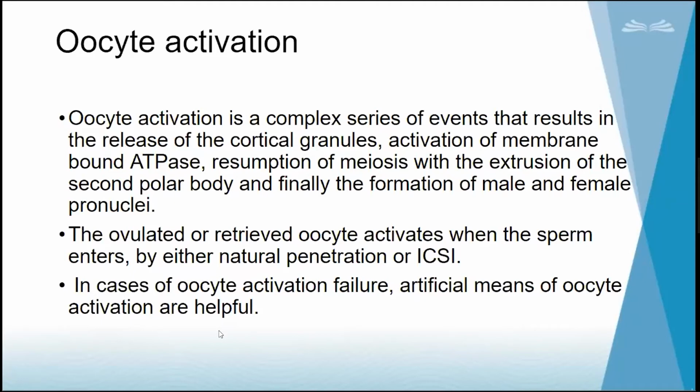put the oocytes in those calcium ionophore solutions for 1 hour or 30 minutes depending on the protocol of the lab. And then we can keep them for culture, which studies have shown can increase artificial acceleration of the oocyte activation, and fertilization has been noted in these scenarios also.